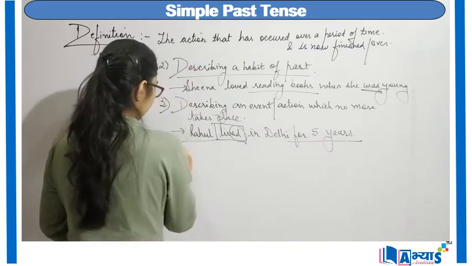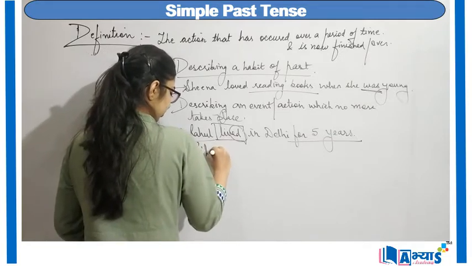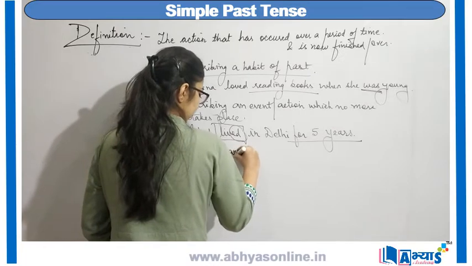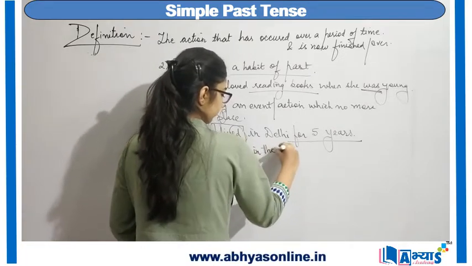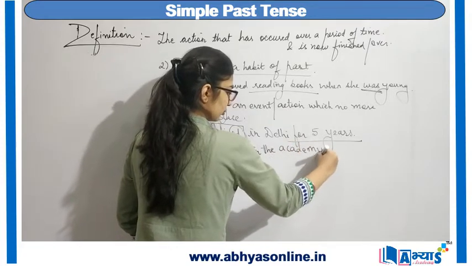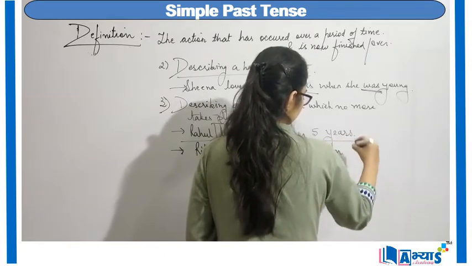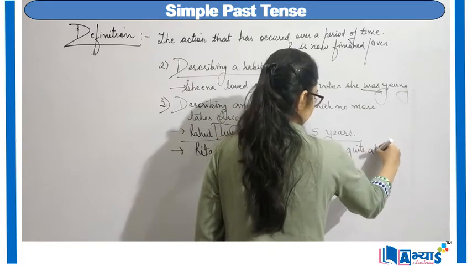Another example can be, Rita danced in the academy for quite a long period.